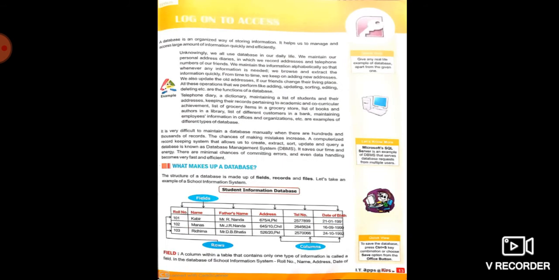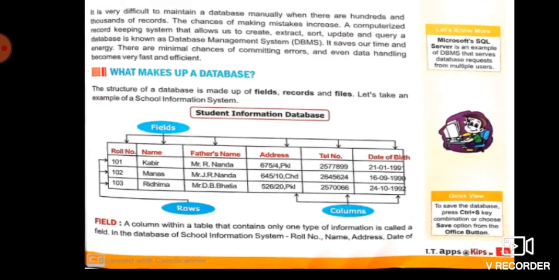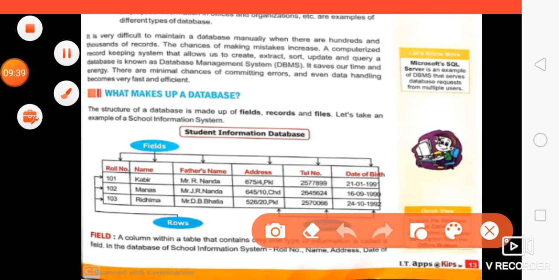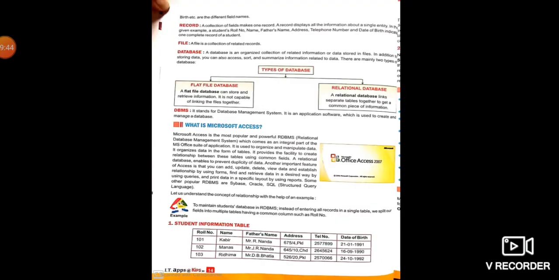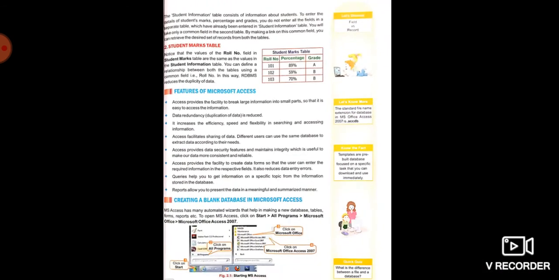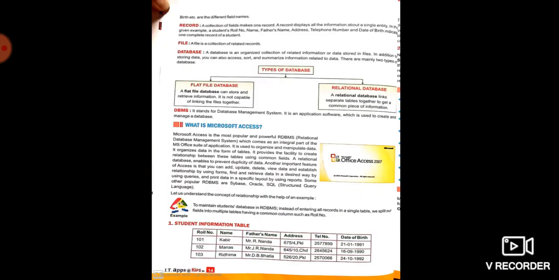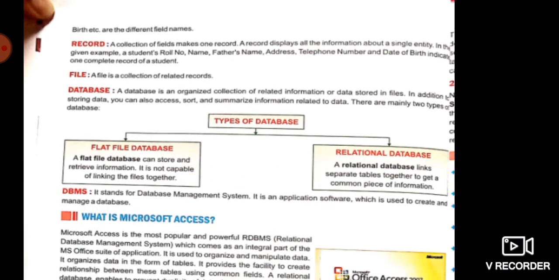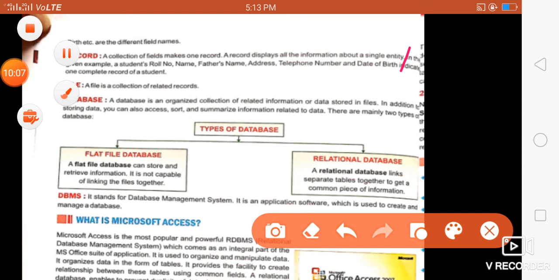And fields and records. Here you will find the definition of field. What is field? The column within a table that contains only one type of information is called a field. That much only. So till here you have to write, till field. And next is record. What is a record? Here you will find the answer. A collection of field names makes a record. A record displays all the information about a single entity, that much only, one line. From the starting you have to write till here.